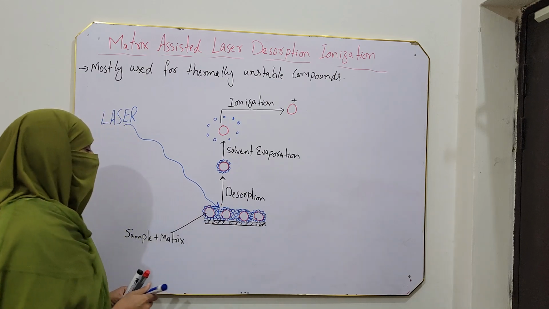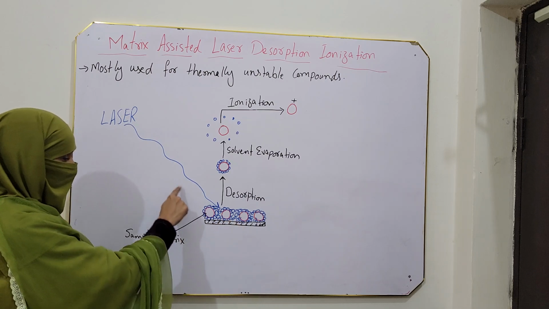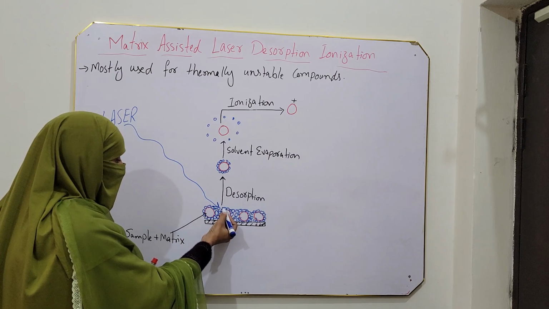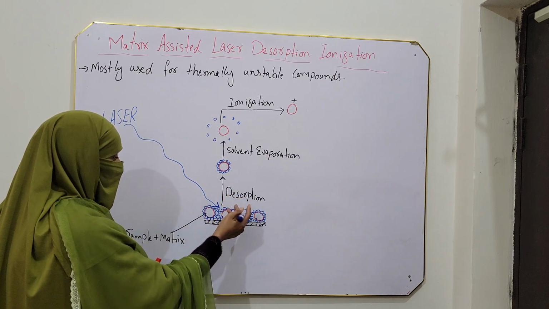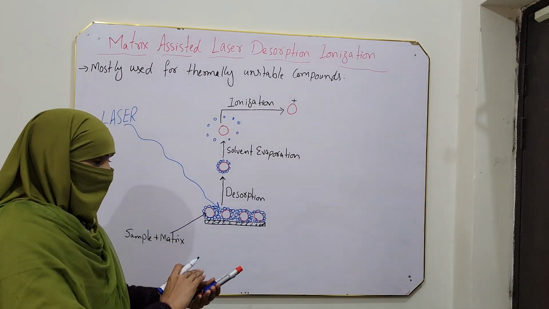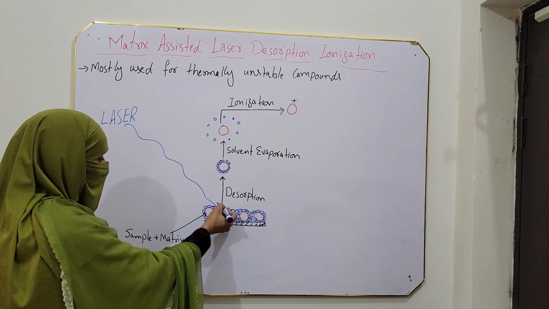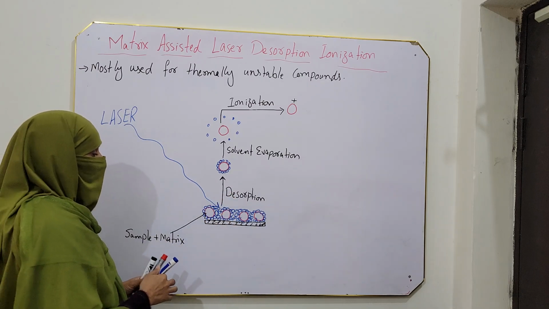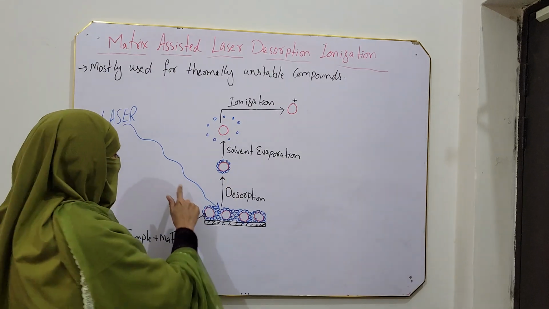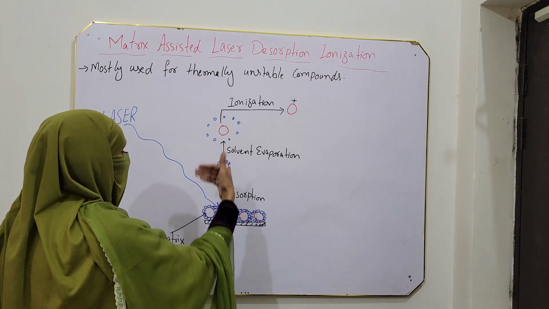When these high energy lasers fall on this mixture of sample and matrix, they transfer energy to the sample. By absorbing energy, first desorption of the sample occurs. Now desorption is the reverse of adsorption. So desorption of sample as well as solvent occurs. So the first step is desorption. By using the energy of these lasers, sample and matrix desorb here.